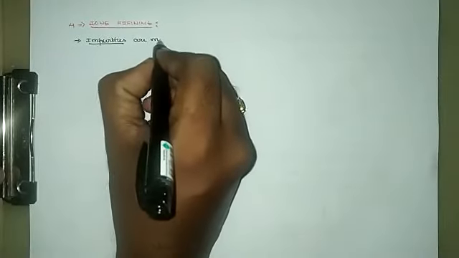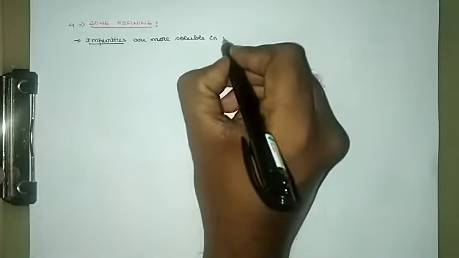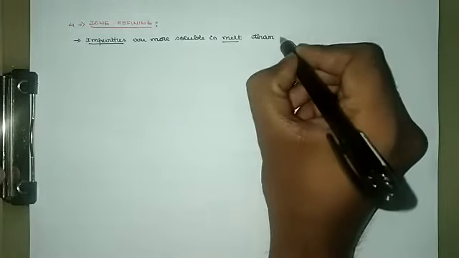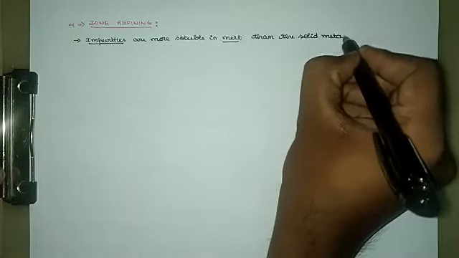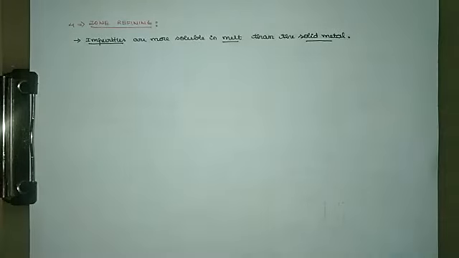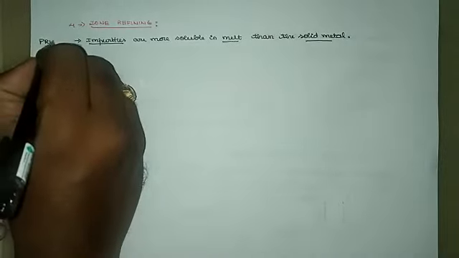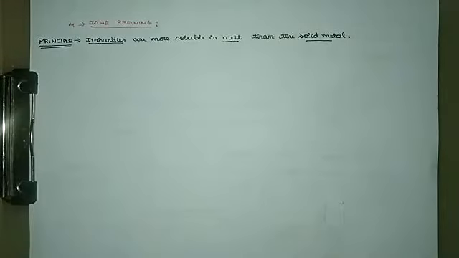Impurities are more soluble in the melt or the molten form than in the solid metal. So this is the main principle behind the zone refining technique.